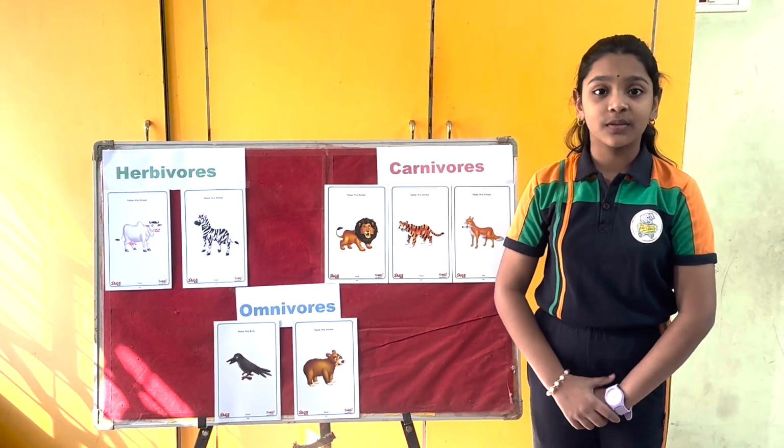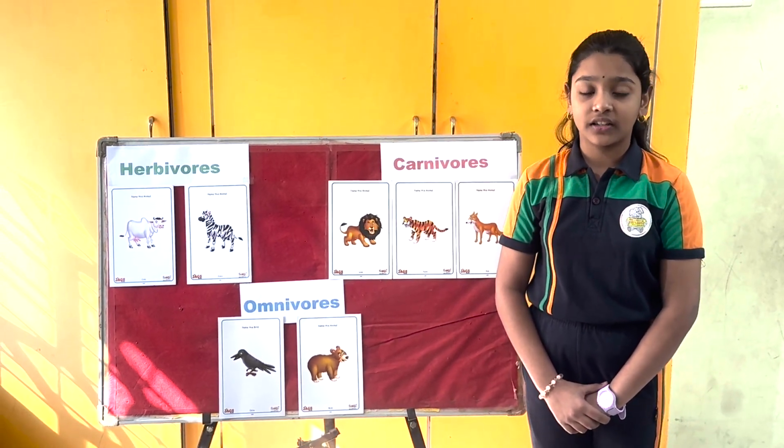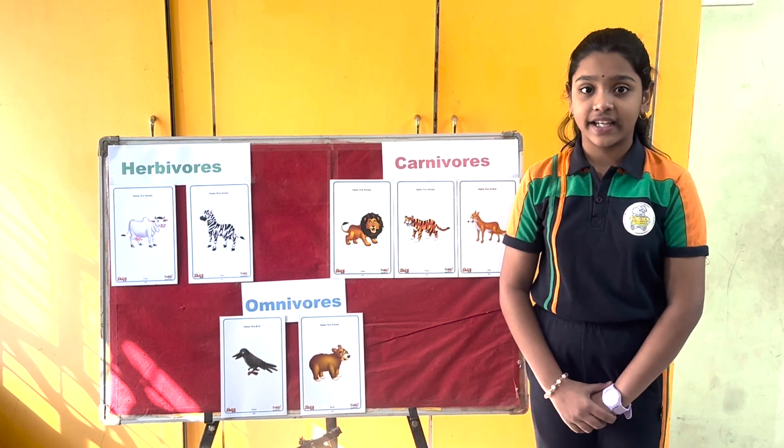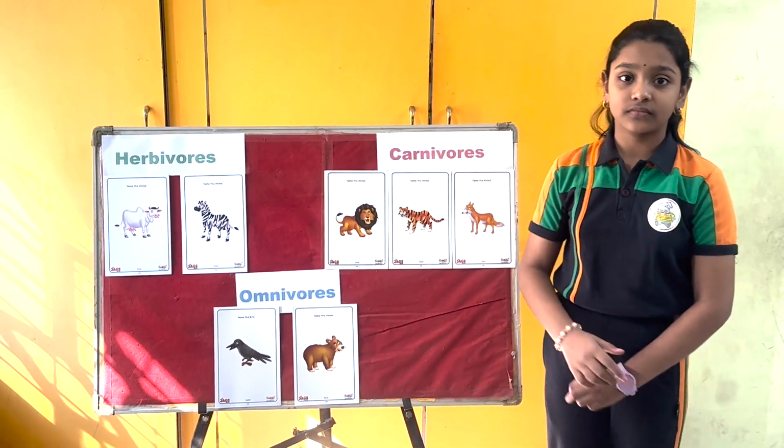Carnivores: animals which eat only flesh of other animals are called carnivores. Examples: lion, tiger and fox.